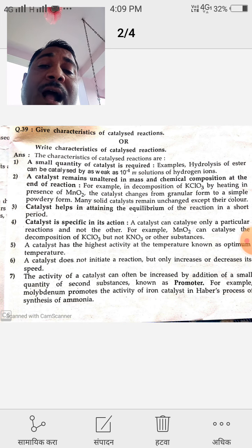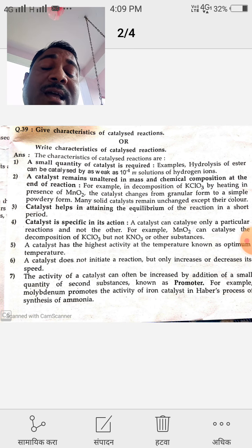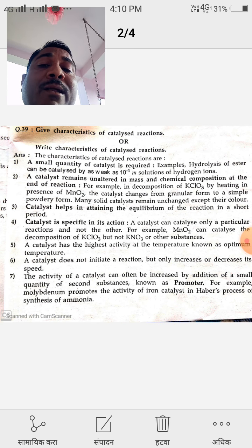For example, hydrolysis of ester can be catalyzed by as weak as 10 raised to power minus 4 molar solution of hydrogen ion. That means in any reaction, the requirement of catalyst is very little.